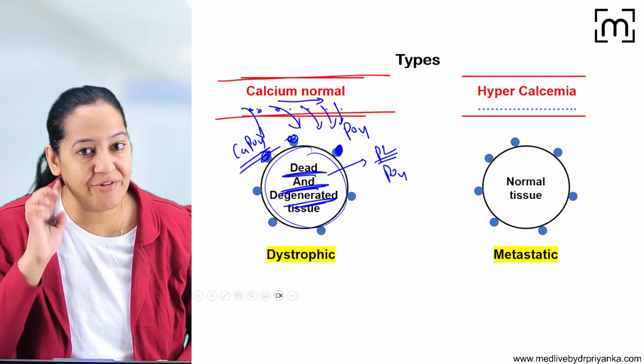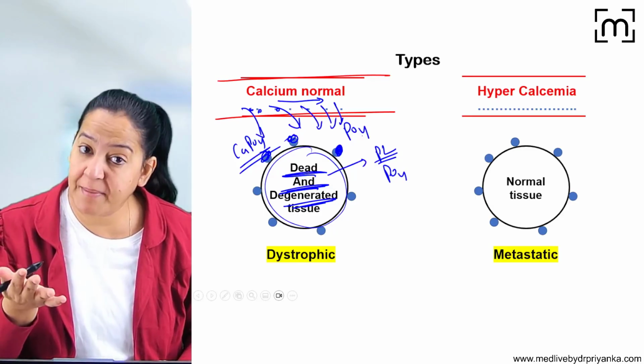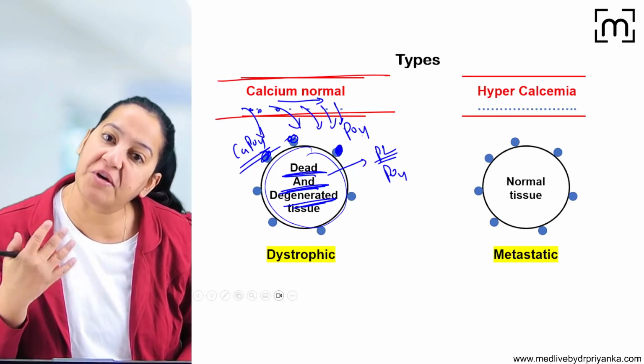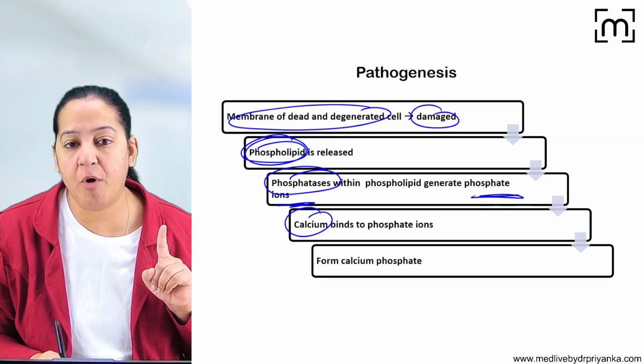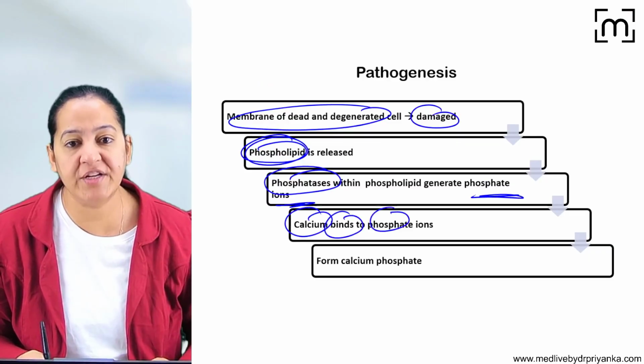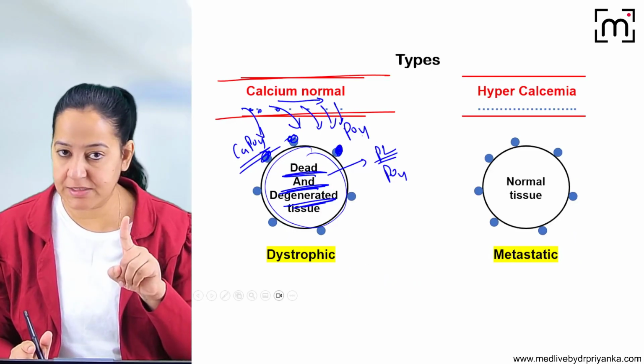And why is phosphate generated? Because the tissue is dead. Because of the rupture of the cell, phospholipid is coming and phospholipid is generating the phosphate ions. So calcium is coming out. Calcium forms a bond with the phosphate, and calcium phosphate is formed and gets deposited. So I hope you got the pathogenesis of dystrophic calcification.